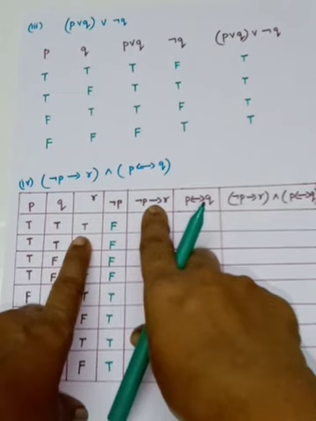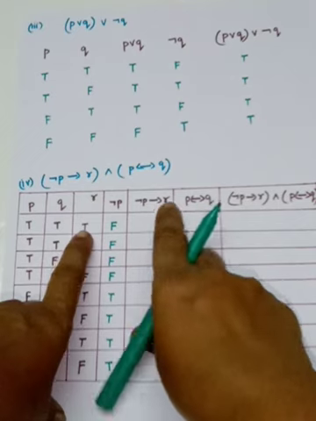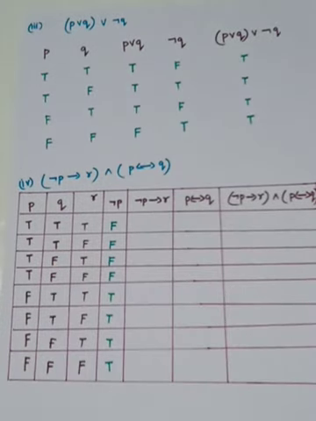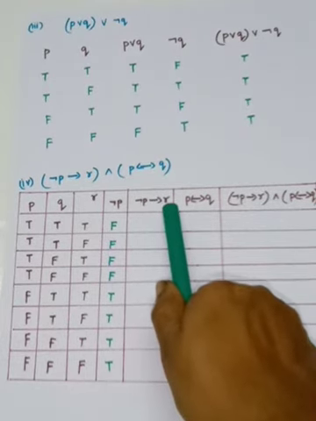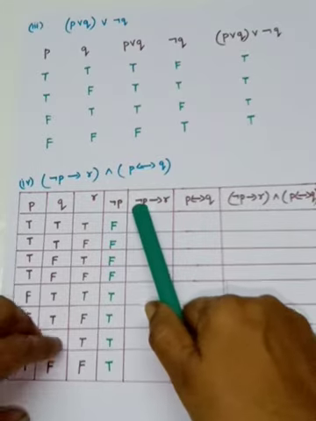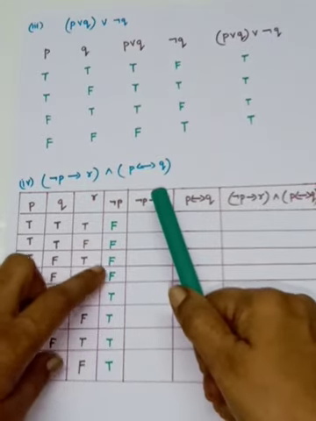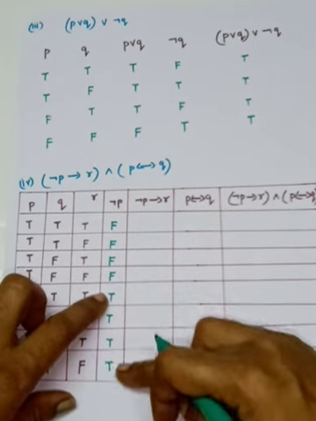So what is that? Conditional statement: if negation P, then R. For the conditional statement, I have said one condition. If the first statement is true and the second statement is false, TF, then you can write it is false, otherwise it is true. So the first statement is negation P, it should be true. Here you are having 4 trues, so those 4 have to be considered.